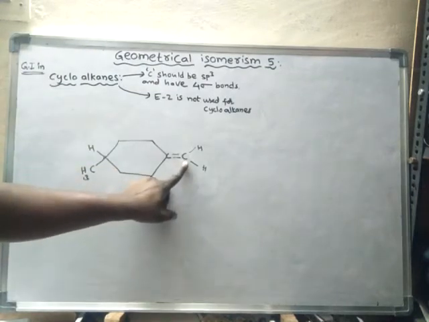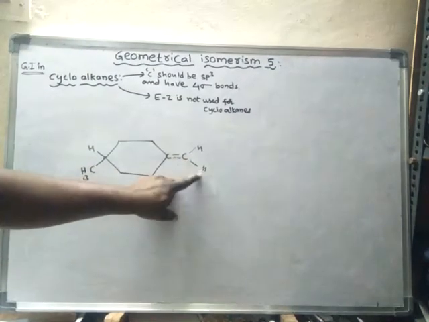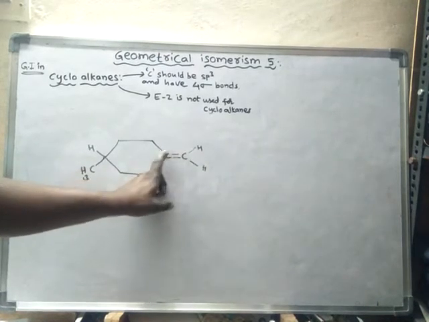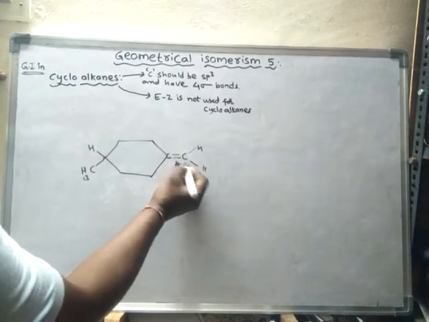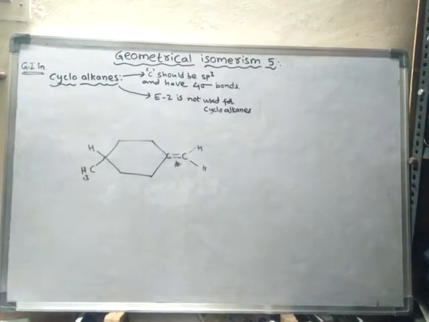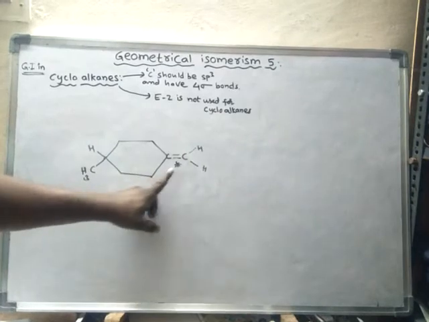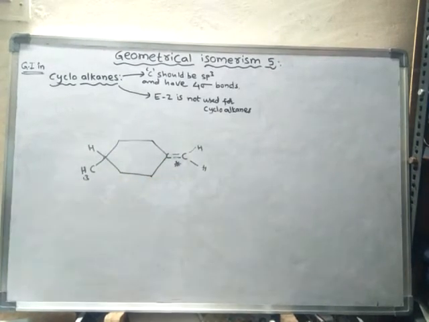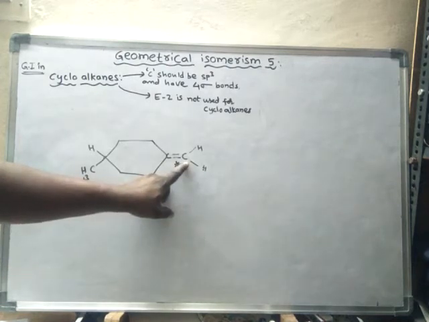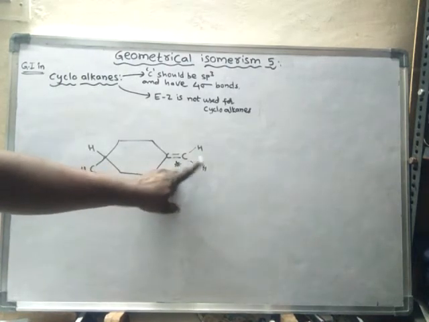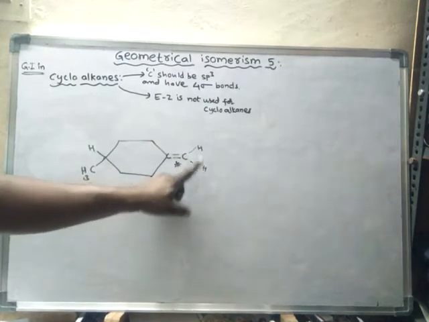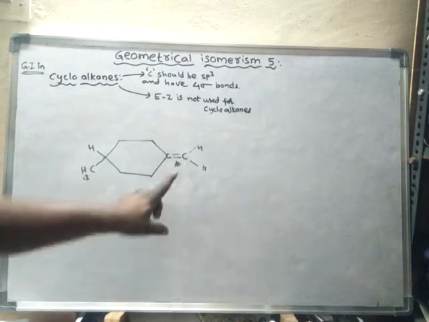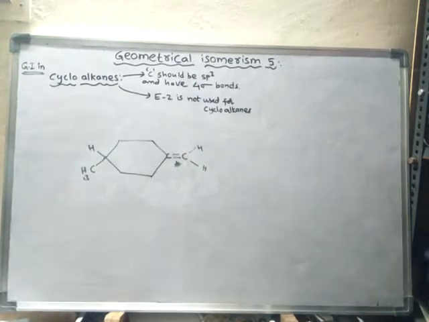If the doubly bonded carbon has 2 identical atoms on it, then that center is not a stereo center, because geometrical isomerism is not possible. Why? Because the doubly bonded carbon should bear 2 different groups. But in this compound, this carbon has 2 identical atoms. Hence, it cannot show geometrical isomerism.